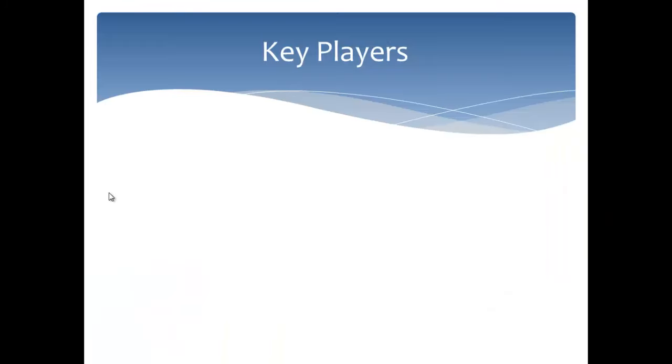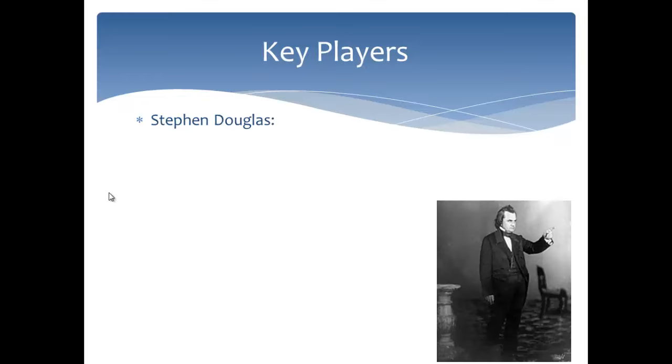Okay, let's get going. We need to know some key players of the Compromise of 1850. The first one is Stephen Douglas, nicknamed the Little Giant. He is a senator from Illinois, and he helped gain support for the compromise. He and Henry Clay work hand in hand and really play an instrumental role in getting this compromise to pass. And you will know him from a few years after this from those famous Lincoln-Douglas debates of 1858.